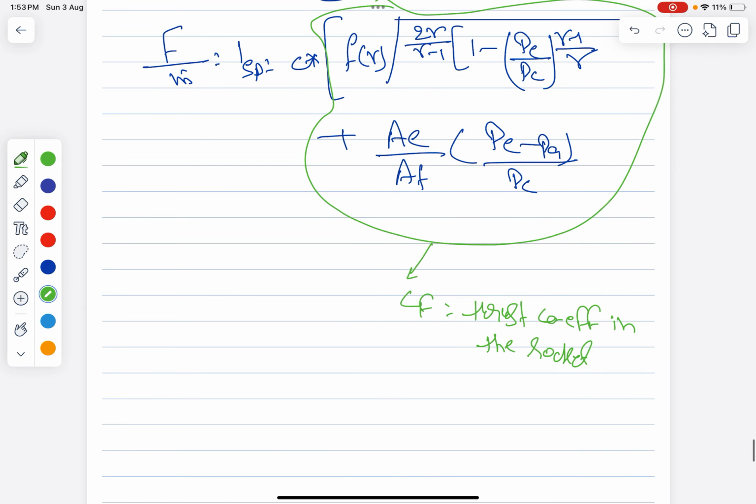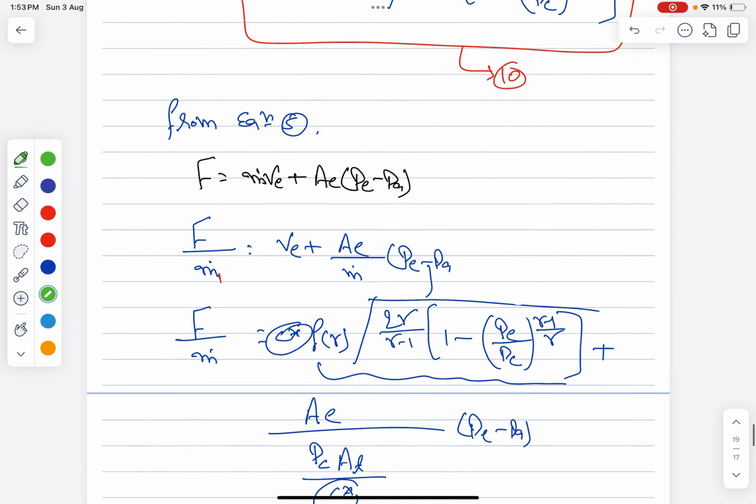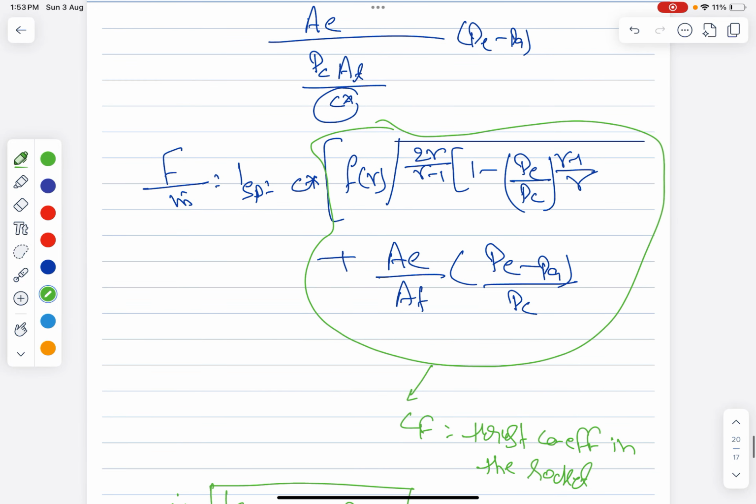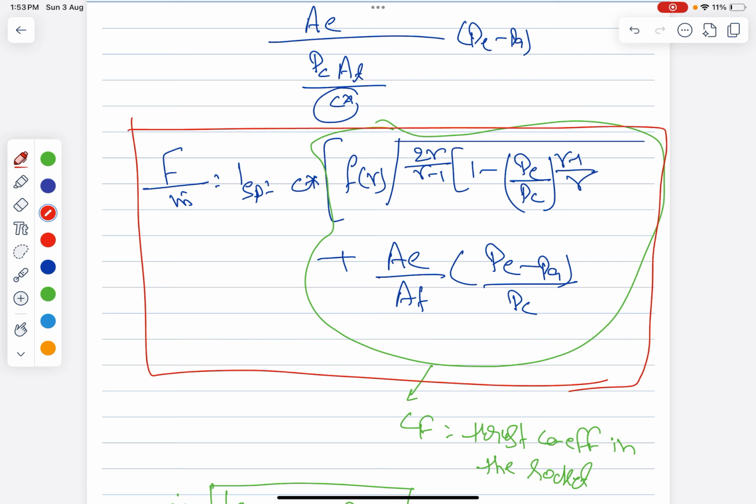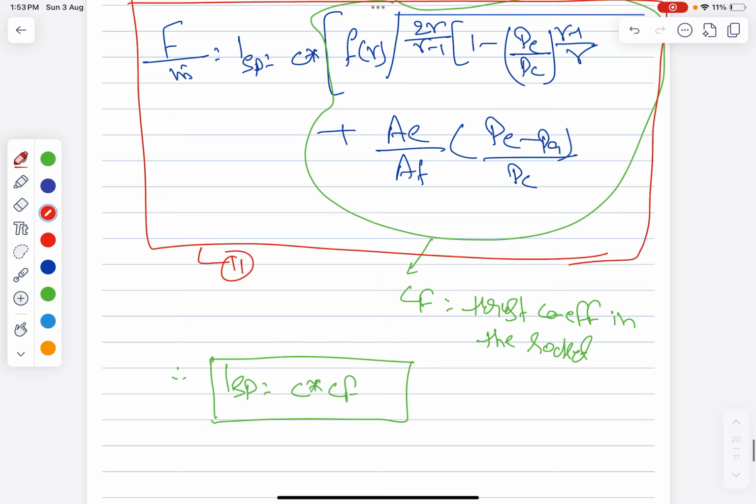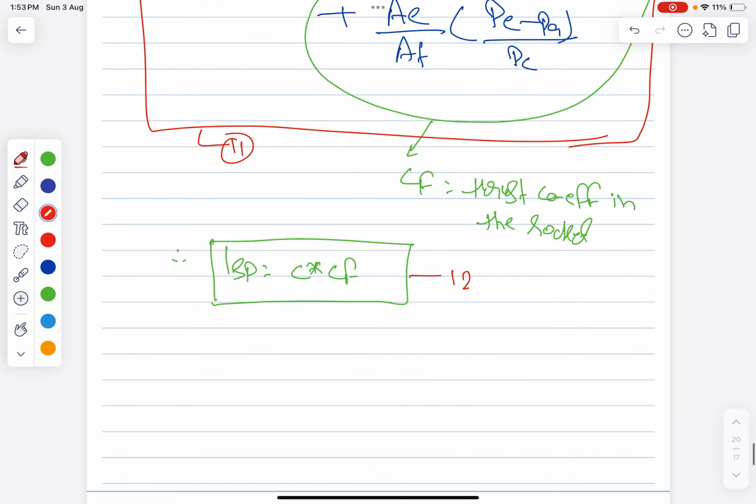That means ISP you can find as C star into CF. Right? So this is equation number 10. You can take this equation number 11, and then this equation number 12.